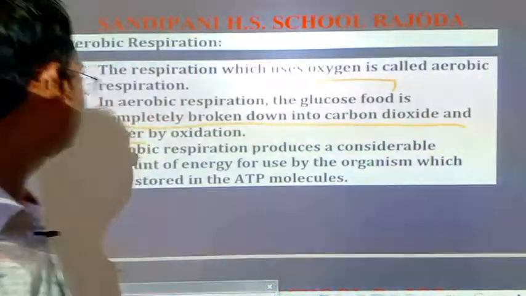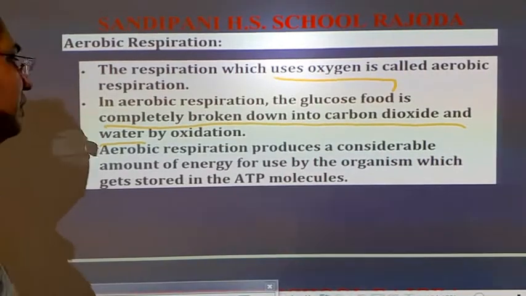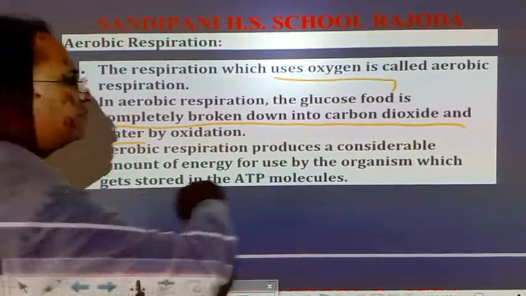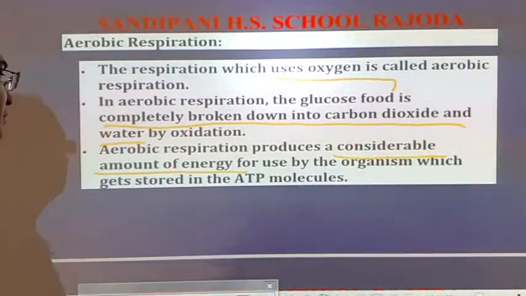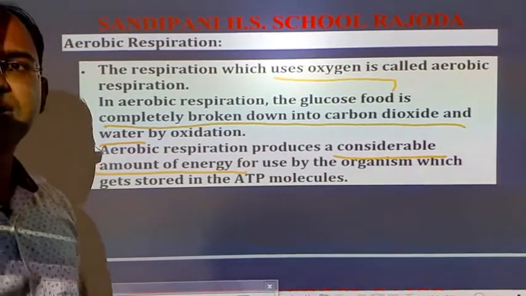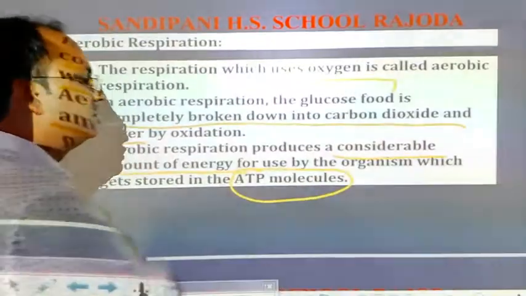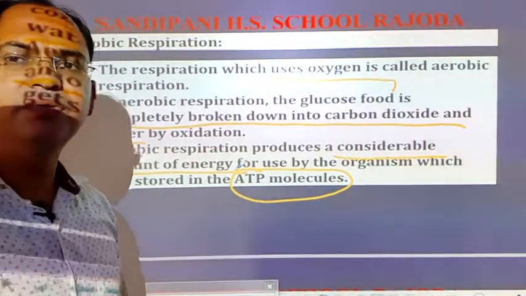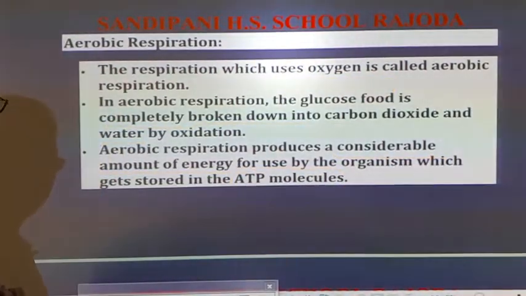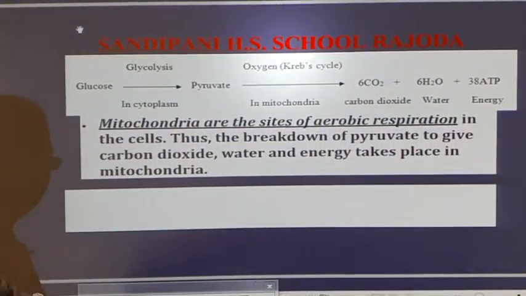Third, aerobic respiration produces a considerable amount of energy, that means a large amount of energy, and that energy is stored in the body of living organisms in the form of ATP molecules. Remember, the energy in our body is always stored in the form of ATP. See the next. It's a reaction of aerobic respiration.